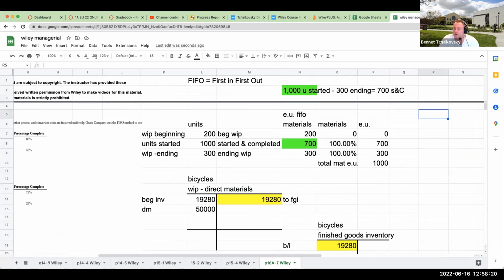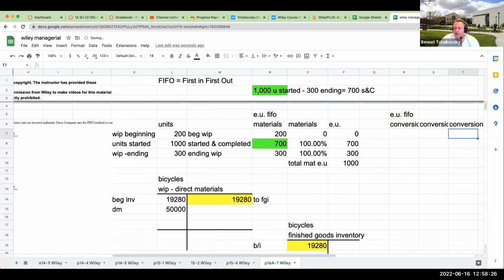Okay, so let's now take a look at equivalent units FIFO for conversion. And this hopefully will not be as tricky. What does conversion refer to? It refers to the direct labor and then the factory overhead. So over here, okay, an EU, what does that stand for? It does not stand for European Union. This is equivalent units.